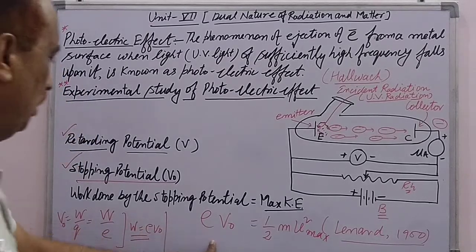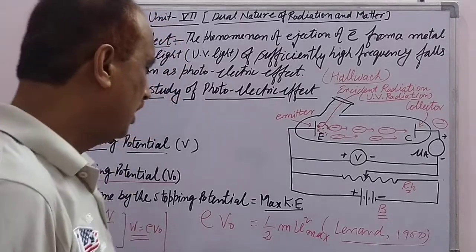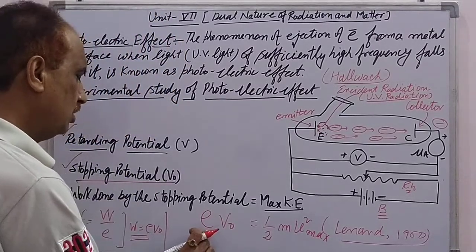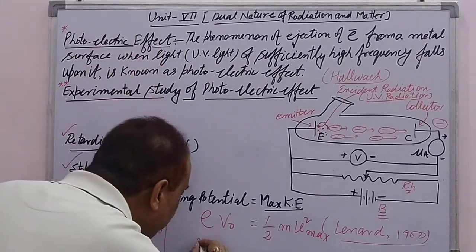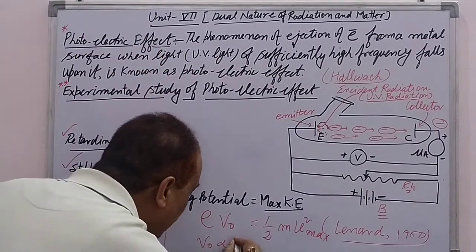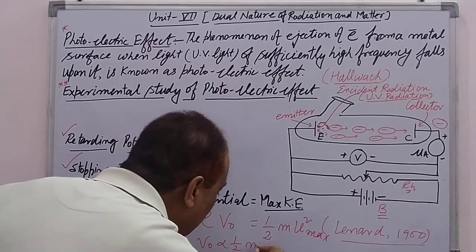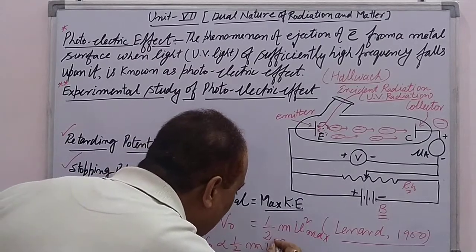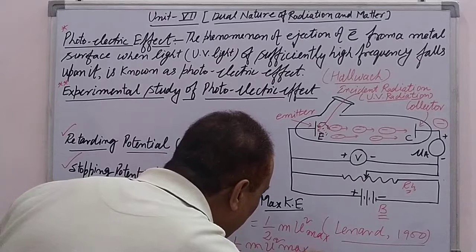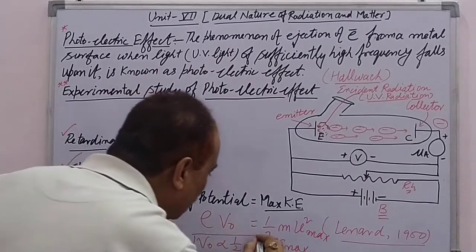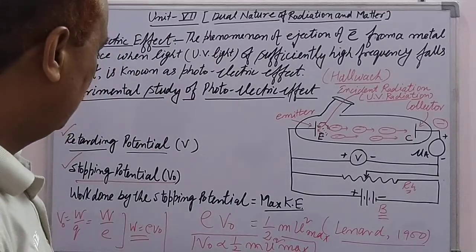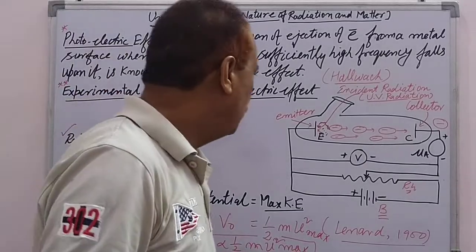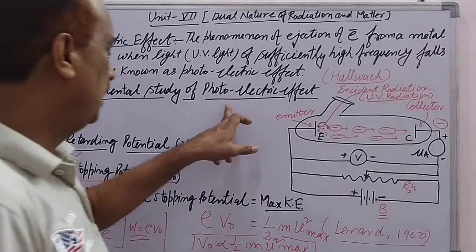So this work done eV0 will be equal to 1/2 m v square maximum. Since the electronic charge on the electron is constant, the stopping potential V0 is always directly proportional to the maximum kinetic energy of the electron ejected from the metal surface. So this is one explanation in which we study the photoelectric effect.